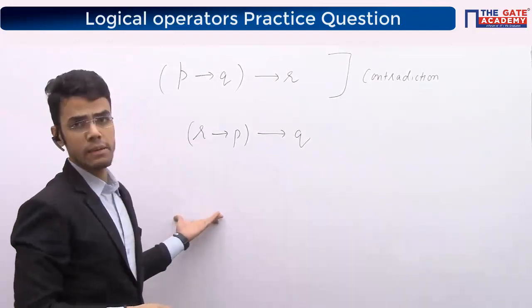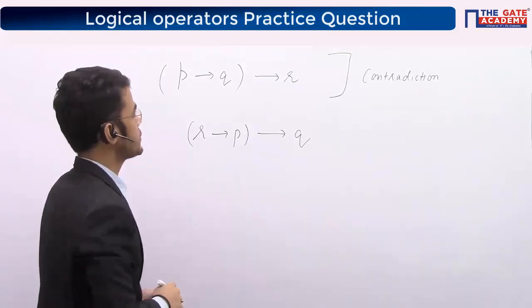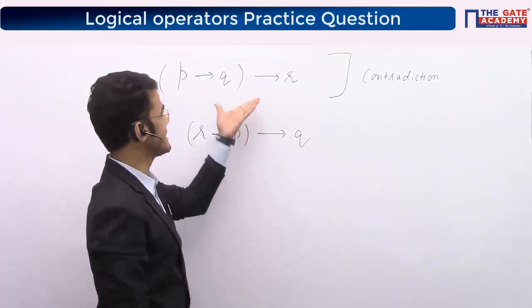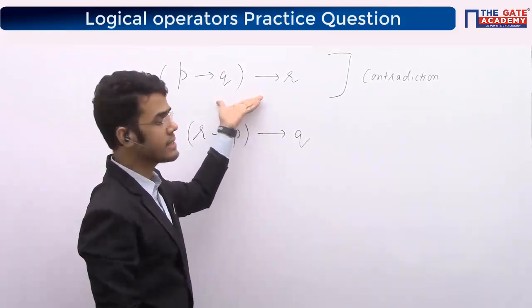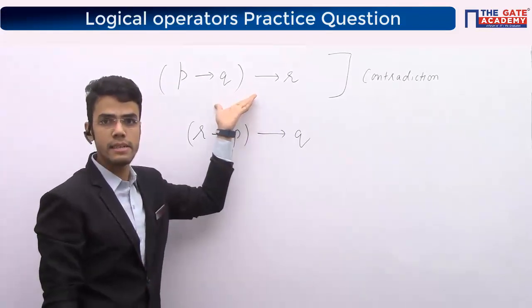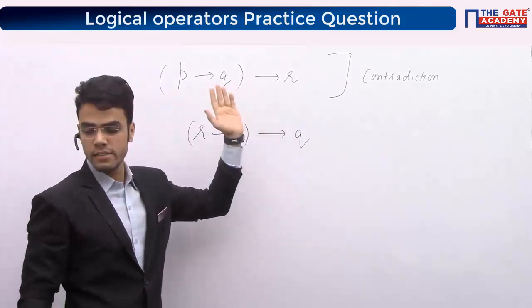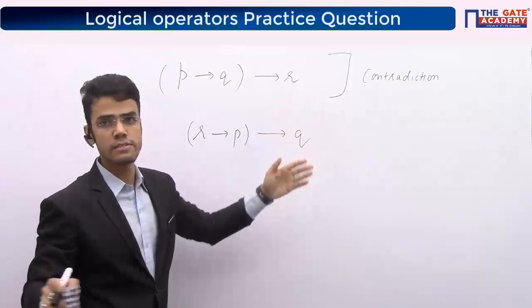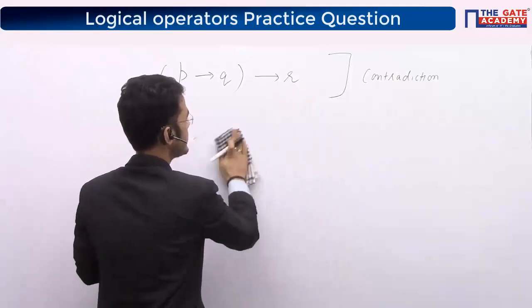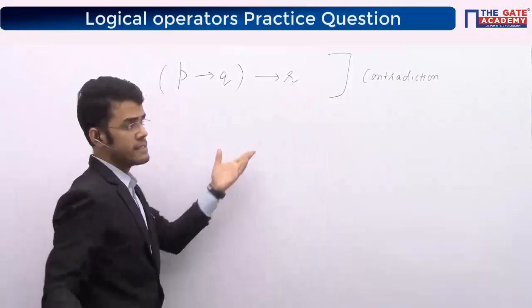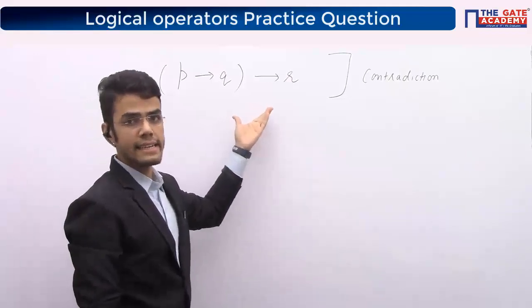Let's quickly pay attention. We'll discuss, right? So in the question, the data is given that this is a contradiction. They are saying this part is a contradiction. They have already mentioned that this expression will always turn out to be false, right? It is always false. So this they have already mentioned. From here, what data can I conclude?